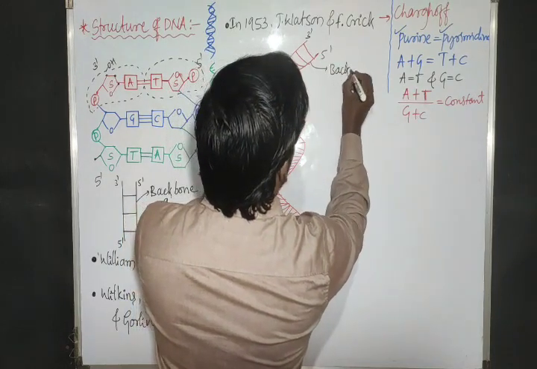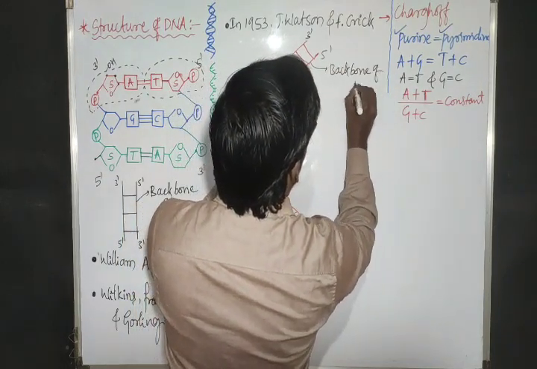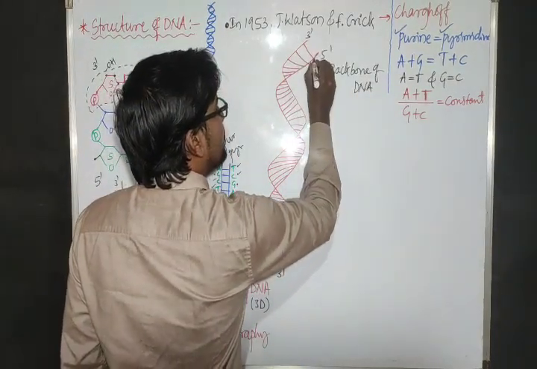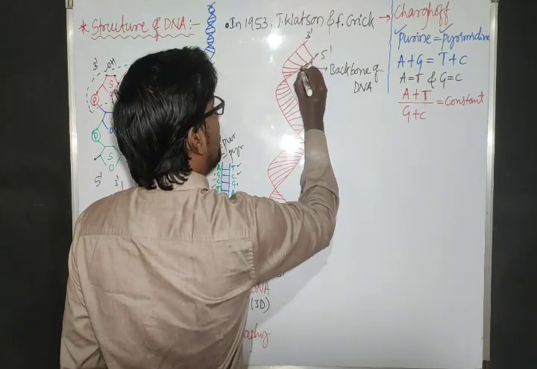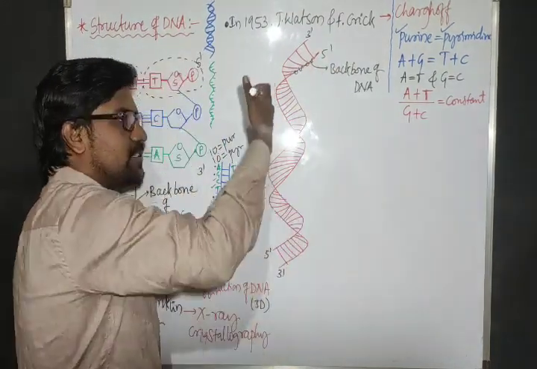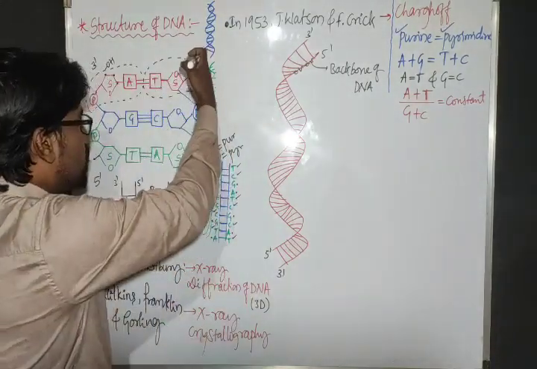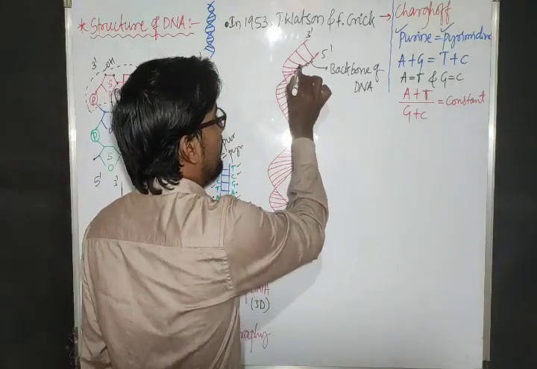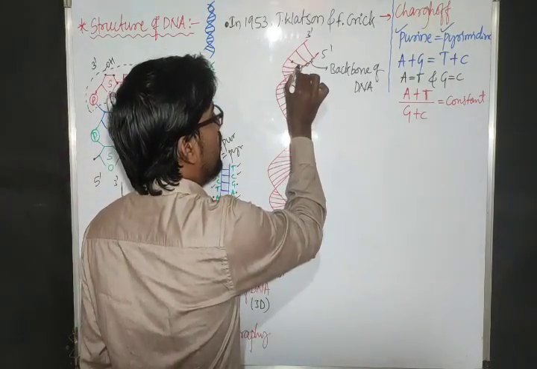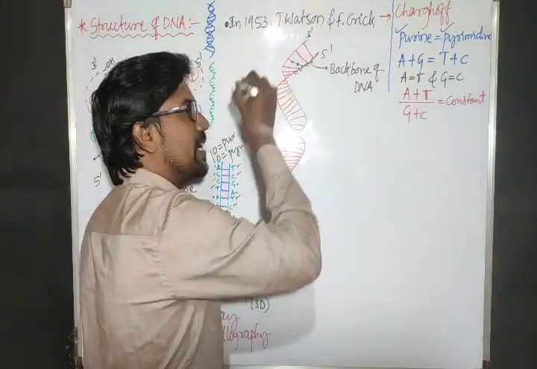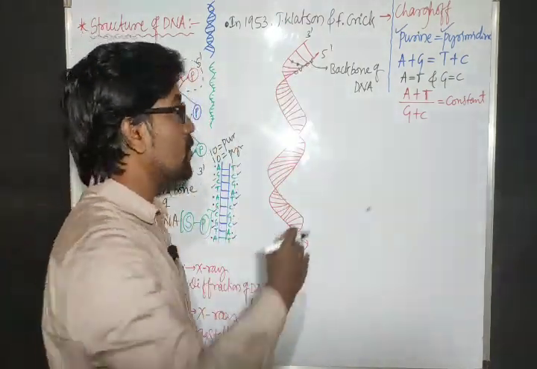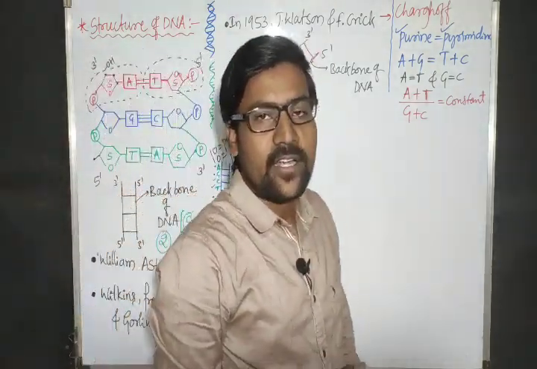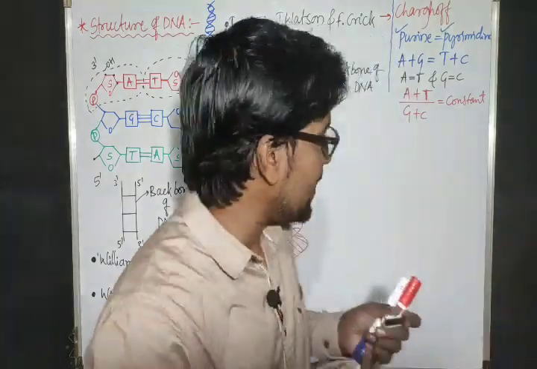So this is the backbone of DNA, right? And this backbone of DNA is made up of sugar phosphate lines. Sugar phosphate, sugar phosphate, sugar phosphate. And here we are having nitrogen bases. Here one nitrogen base, here one nitrogen base. Both are connected by hydrogen bonds. That means so many nucleotides are joined to form a polynucleotide strand. And how many strands? Two strands are present here, right?